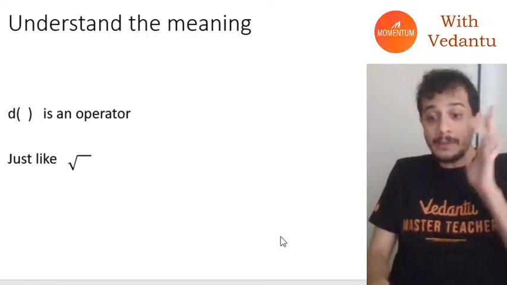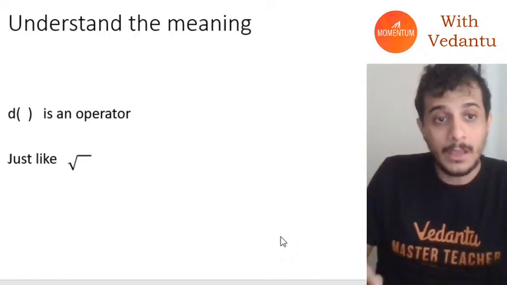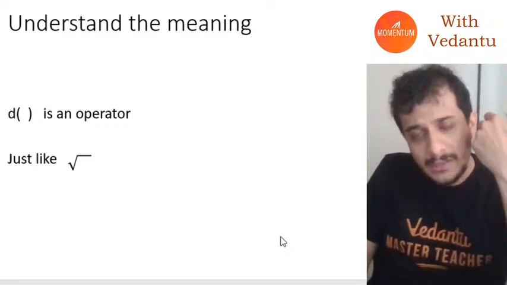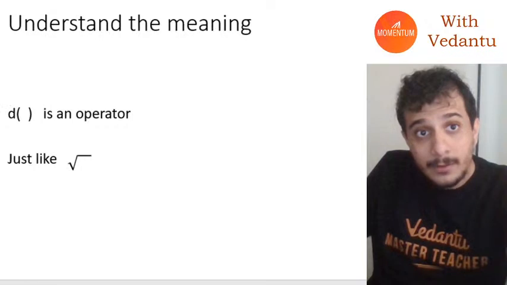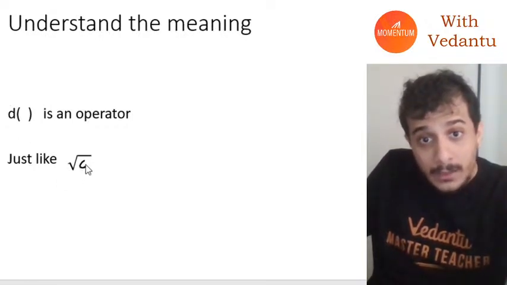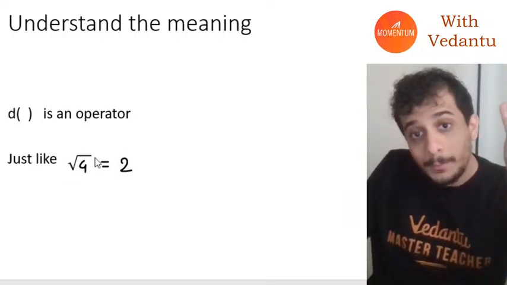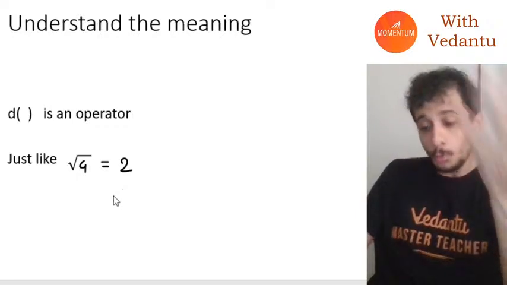Under root is an operator. What does under root do? It gives us the square root of any number. If you write a number 4 here, 2 comes out. So this operator operated on the number 4 and gave you the value 2.